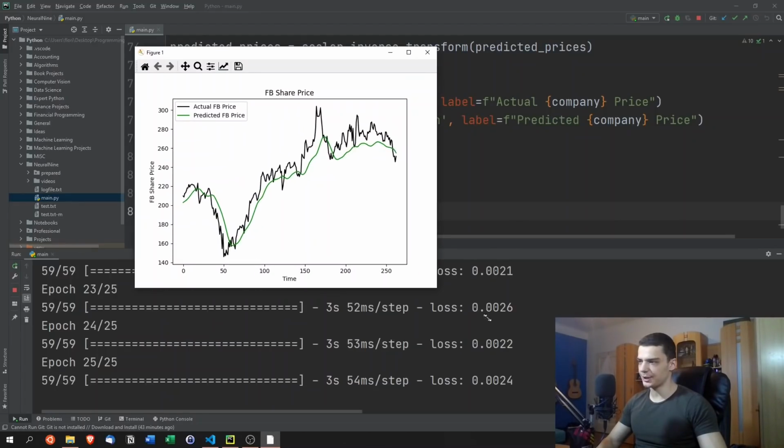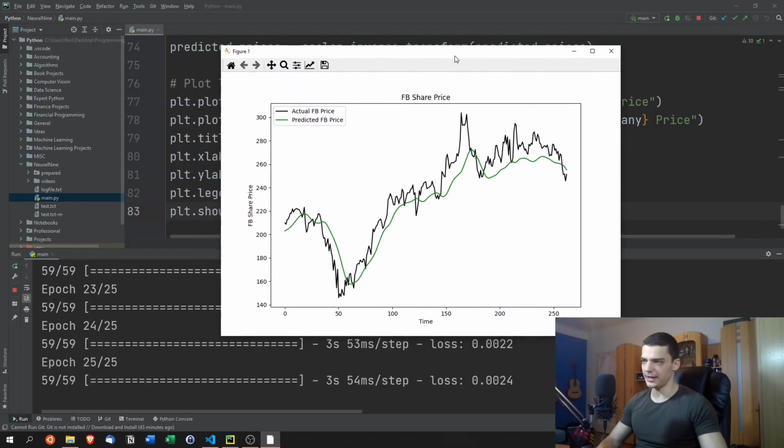You can see that the results are kind of fine, I would say. They're not accurate, but it's saying that the price is going to be lower. I think if the model predicts that the price is going to be lower than it actually is, as long as it's not too different, it's actually better than if it overestimates. However, keep in mind, we're looking at 60 days to predict one day. It's not too impressive to have this accuracy if you're just predicting one day into the future.